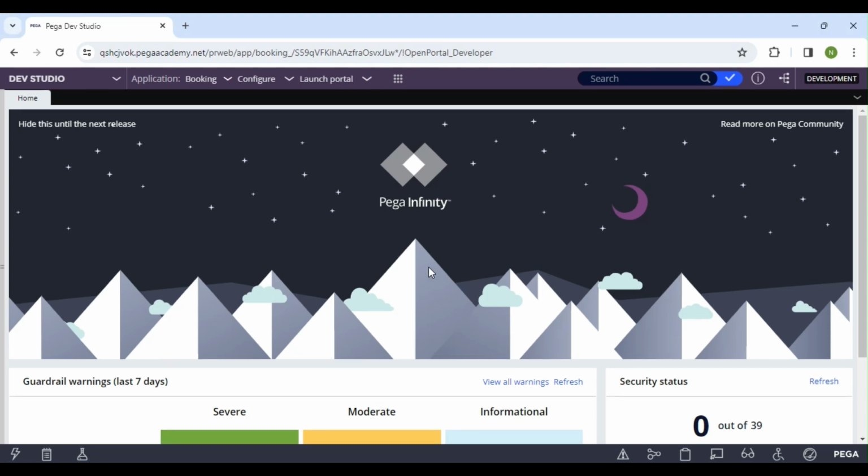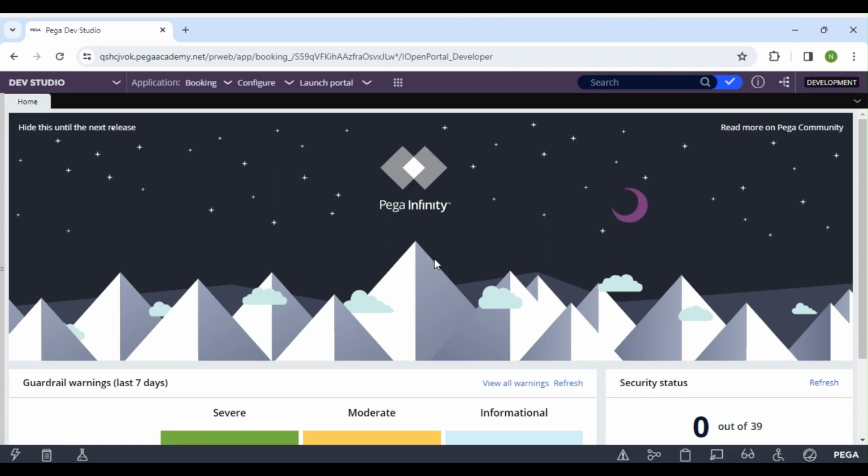Hello all. The topic today I'm going to explain is about integration. We know the importance of integration. Whenever we want to connect with an external system, or if some other system wants to connect with us, then we use integration. So we have a connector and a service. That is mostly what we'll be using.